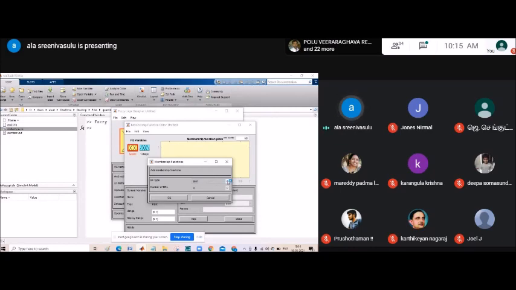Triangular, trapezoidal, Gauss-Bell, Gaussian, or sigmoid. So you can take. For simplicity, here I took triangular membership function. How many membership functions do you need to take, either 3 or 4 or 5? Here we are taking 3 membership functions.